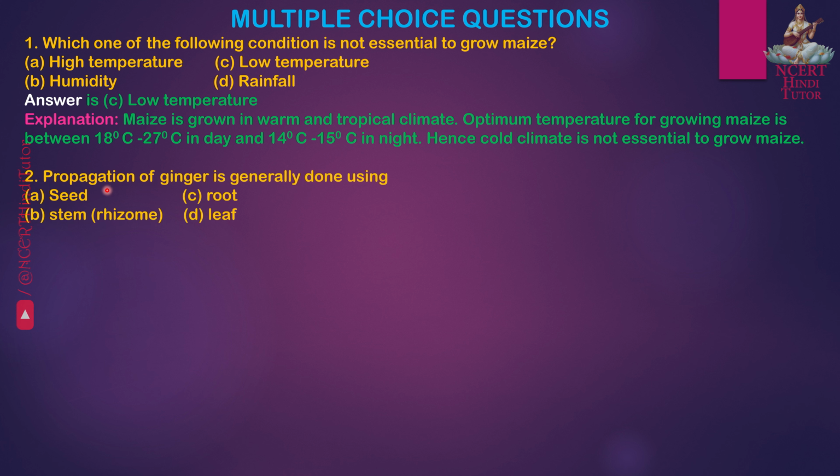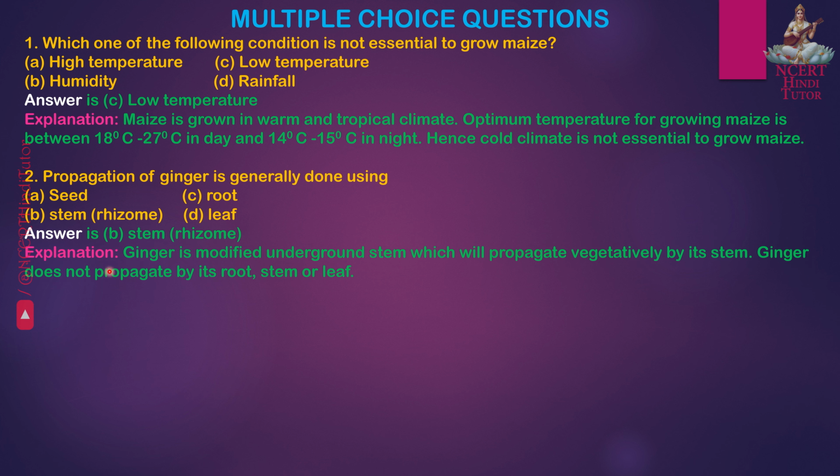Question 2. Propagation of ginger is generally done using A. Seed, B. Stem, rhizome, C. Root and D. Leaf. Answer is B. Stem, rhizome. Explanation. Ginger is modified underground stem which will propagate vegetatively by its stem. Ginger does not propagate by its root, stem or leaf.